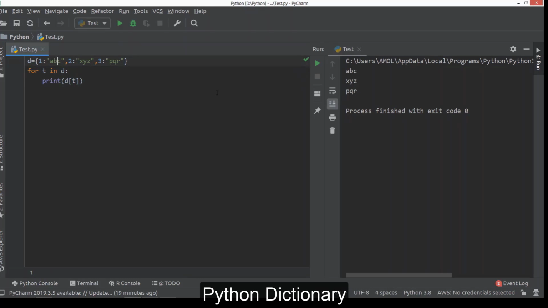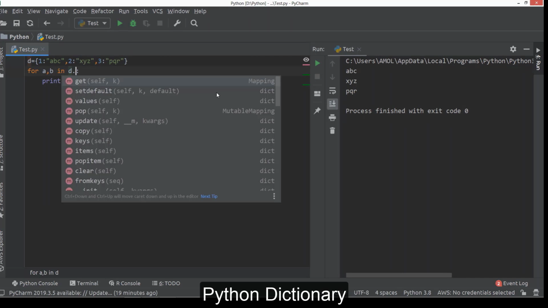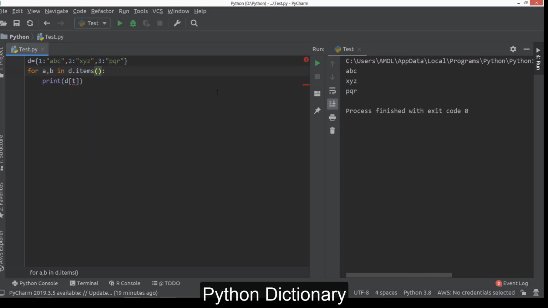Now if you want to access both in a single step, you can do it like this also. See, in a dictionary there is one method known as items. By using this items method, you will get key value pair collections. An item is nothing but one key value pair. So in this case, a will be considered as a key and b will be considered as a value. So we can access both things here and we'll print both a and b. You can see here, you can get the key value pair here.